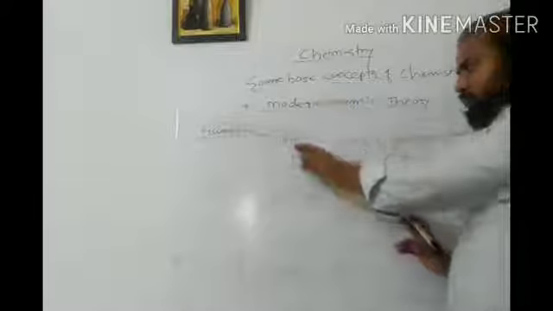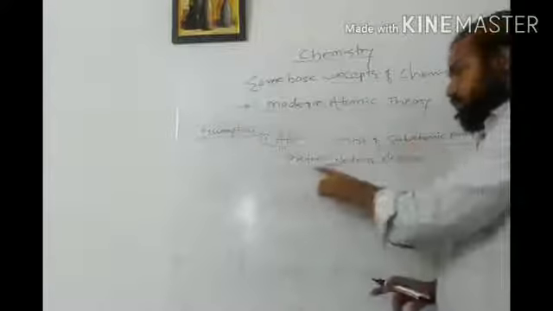According to modern atomic theory, atom consists of subatomic particles such as protons, neutrons and electrons, isn't it? The number of protons we call the atomic number, and the addition of protons plus neutrons we call the atomic mass number, isn't it? So this theory gives us more detail about the atom.